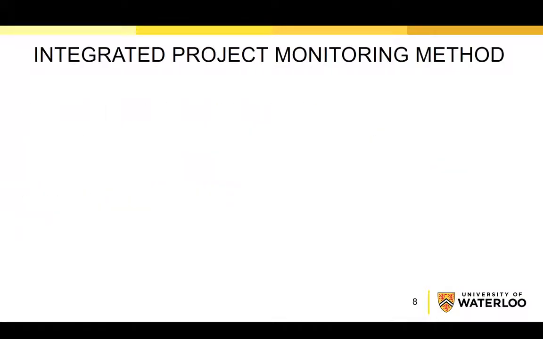Now I will briefly walk you through the steps of the integrated project monitoring method which we developed as part of this research project. Typically, construction organizations undertake several projects simultaneously. Therefore, the first step is selecting the project that will be assessed. Then, a master stakeholder list that shows all project stakeholders involved in the project should be created.